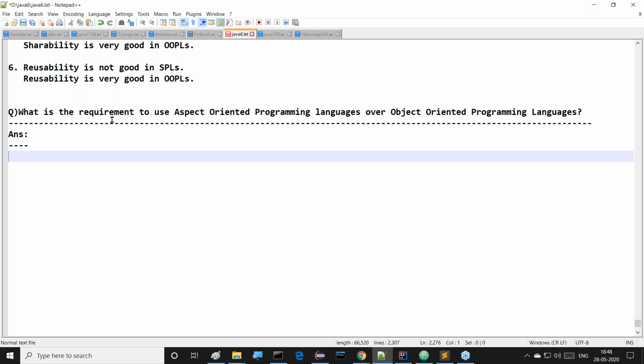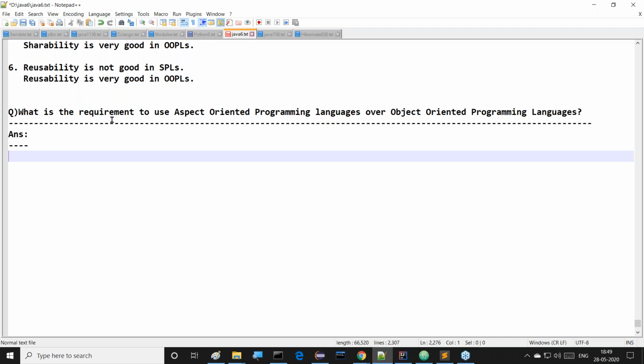Aspect oriented programming languages, this name is a wrong name. This is a wrong word, a misterminology. Aspect oriented programming languages is a misterminology. How can you say that? Object oriented programming languages is the right terminology, perfect. But aspect oriented programming languages is the wrong word.